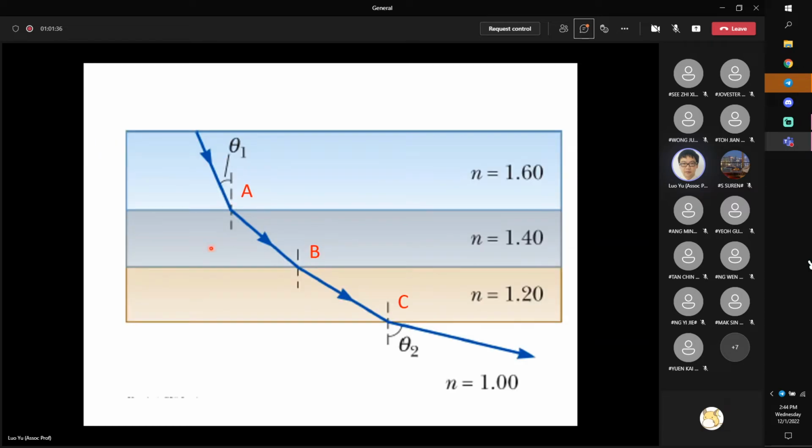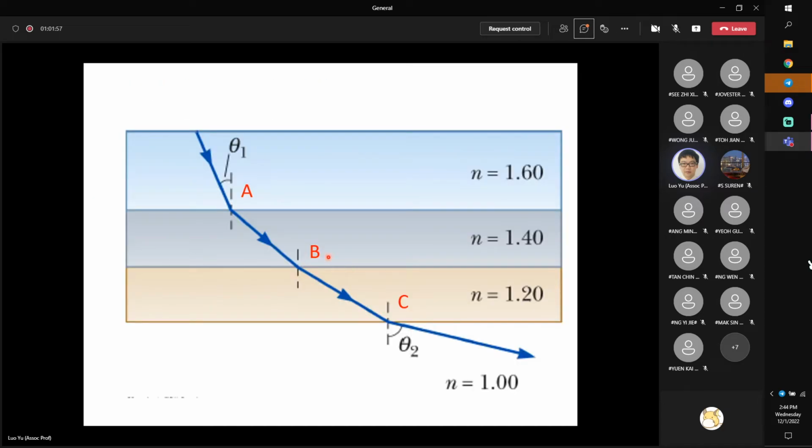The interfaces are all parallel to each other. So if we assume the first refraction angle is alpha, then the second incident angle should also be alpha. Now we assume this is beta, and then the third incident angle should also be beta.